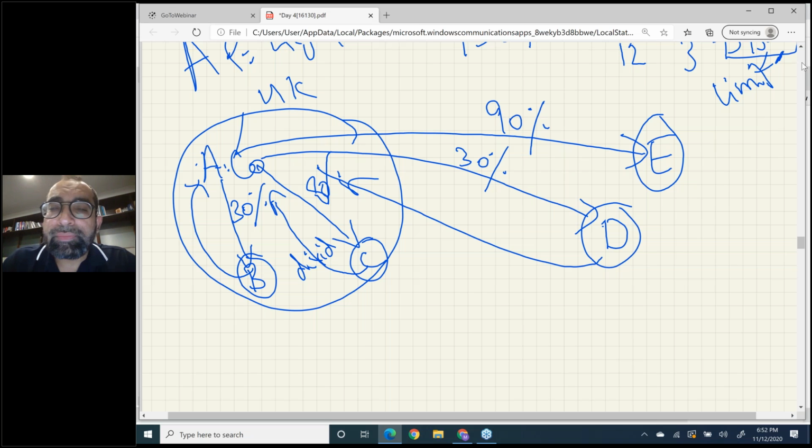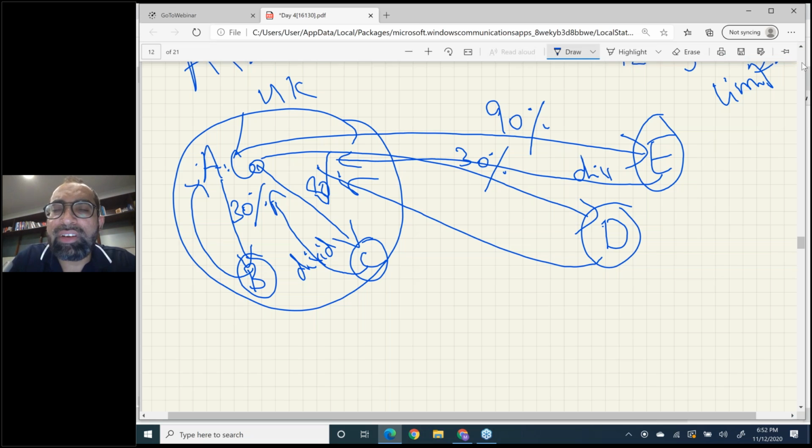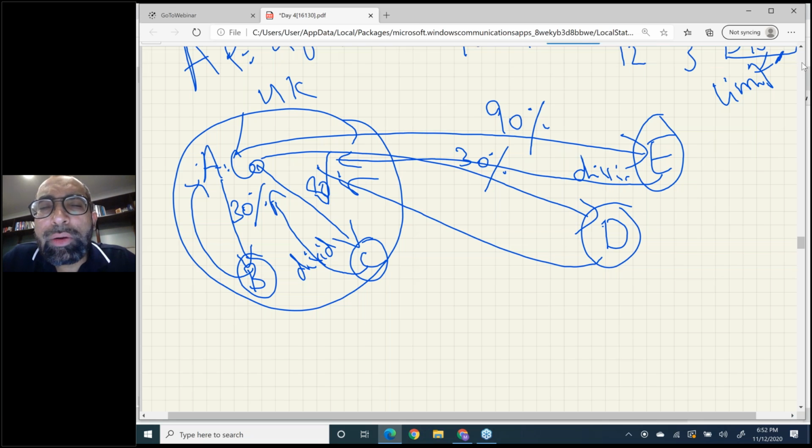Okay, sir, what if we receive dividend from this company? As the holding is greater than 50, these dividends will not come anywhere in the corporation tax sheet, in the corporation tax working.